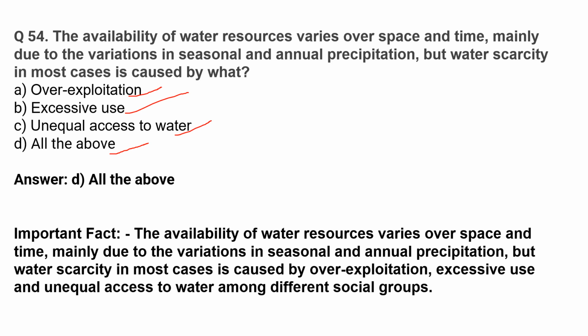The availability of water resources varies over space and time, mainly due to the variations in seasonal and annual precipitation, but water scarcity in most cases is caused by overexploitation, excessive use, and unequal access to water among different social groups.